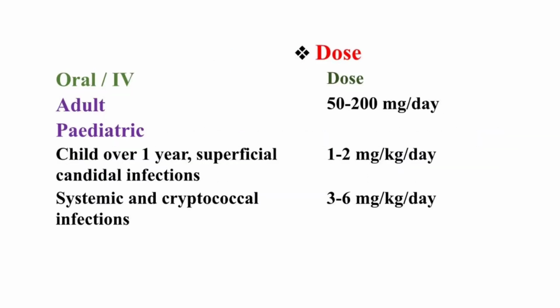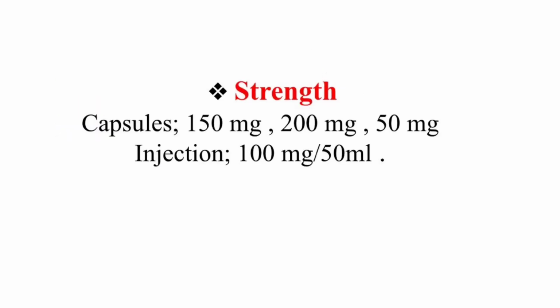Doses: oral and IV formulation. Adult dose 50 to 200 mg per day. In pediatric doses, children over 1 year, superficial congenital infection 1 to 2 mg per kg per day. Systemic and cryptococcal infections 3 to 6 mg per kg per day.